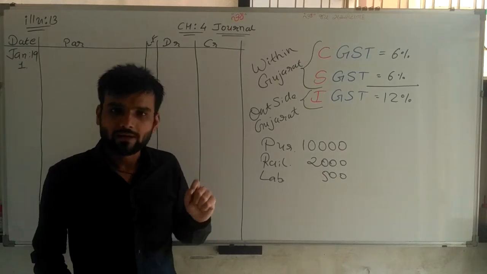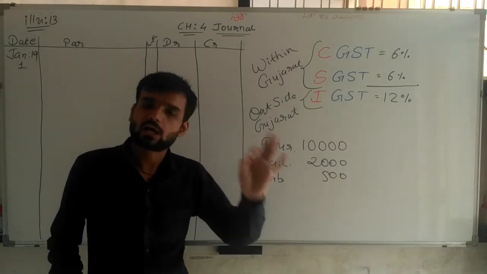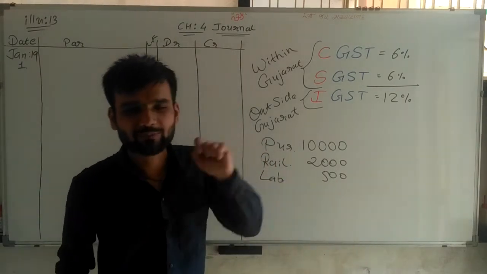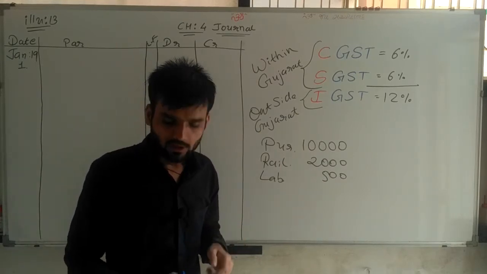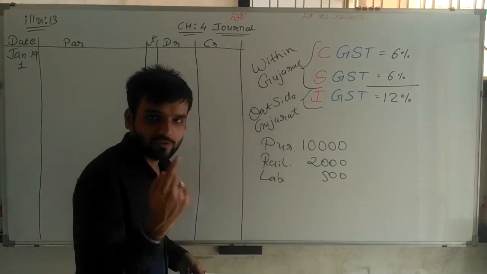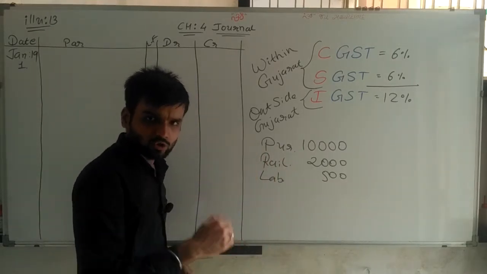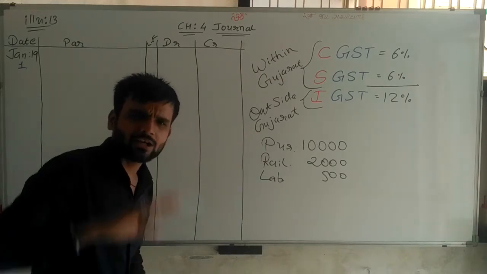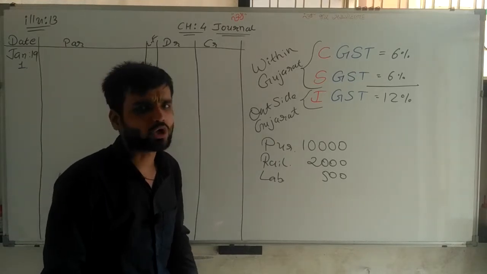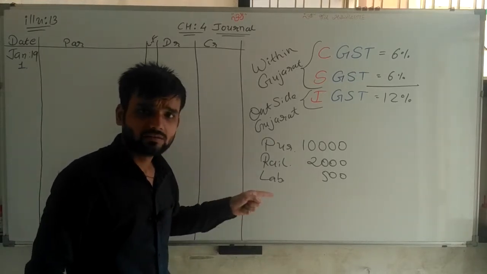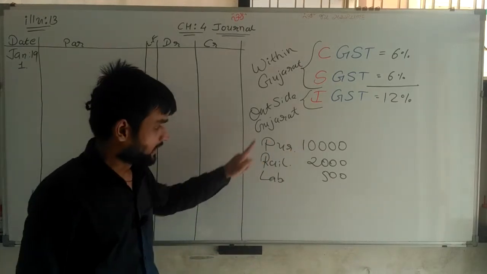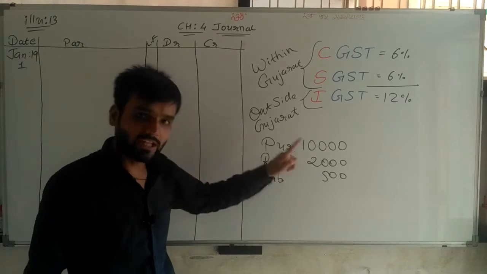So whenever goods is purchased, purchase account is debited, that you know very well. But here GST is also applicable. So how is GST calculated? First of all, with the purchase we have paid labor and railway freight. If we are debiting purchase, then all expenses related to purchase are also debited because it's goods. So we have to write separate expenses. So purchase debit, railway freight debit, labor debit,